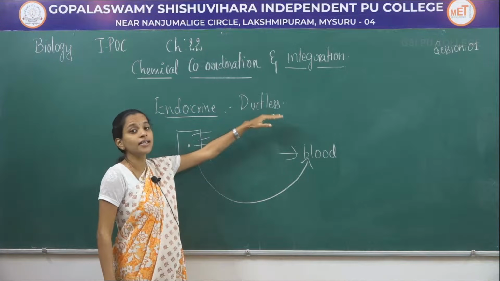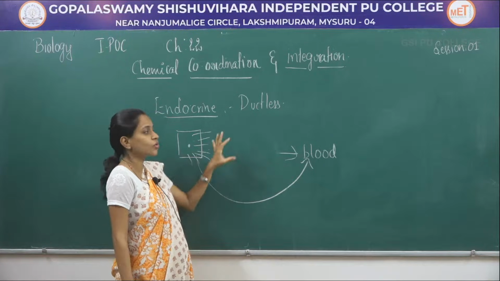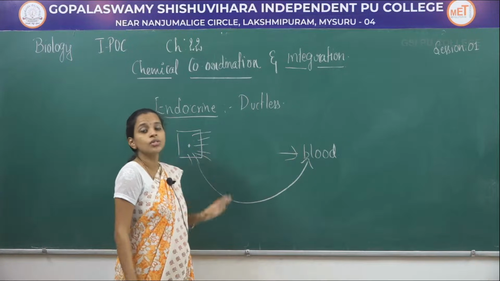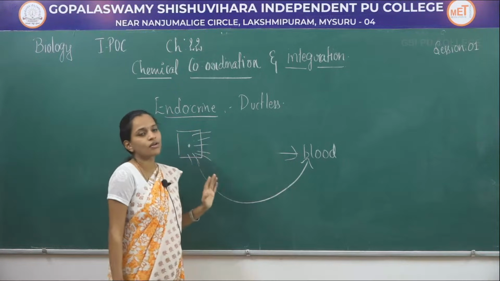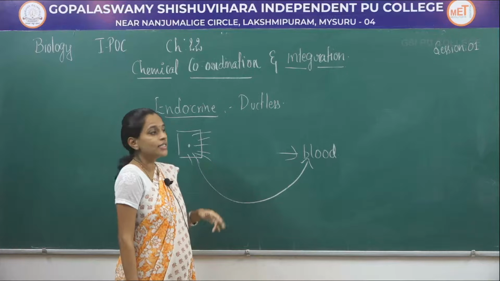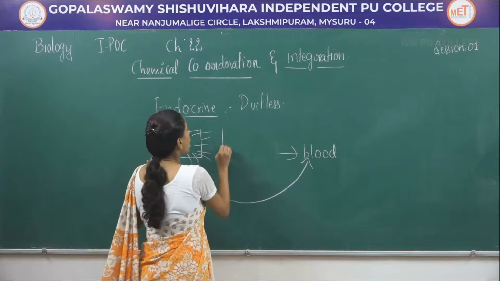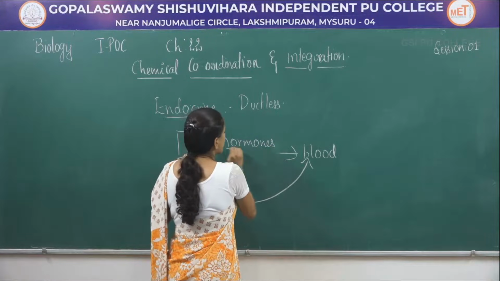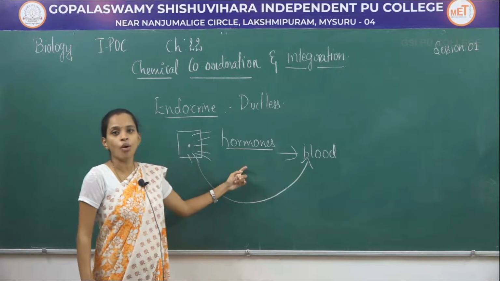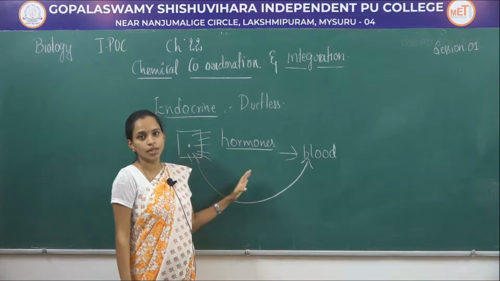That is why they are termed ductless glands. Those glands whose secretions are transferred into ducts and then into blood, those are called exocrine glands. So ductless glands are called endocrine glands. The secretions which are released by the cells are called hormones. When it comes to hormones, hormones are chemicals which are non-nutritive in function.